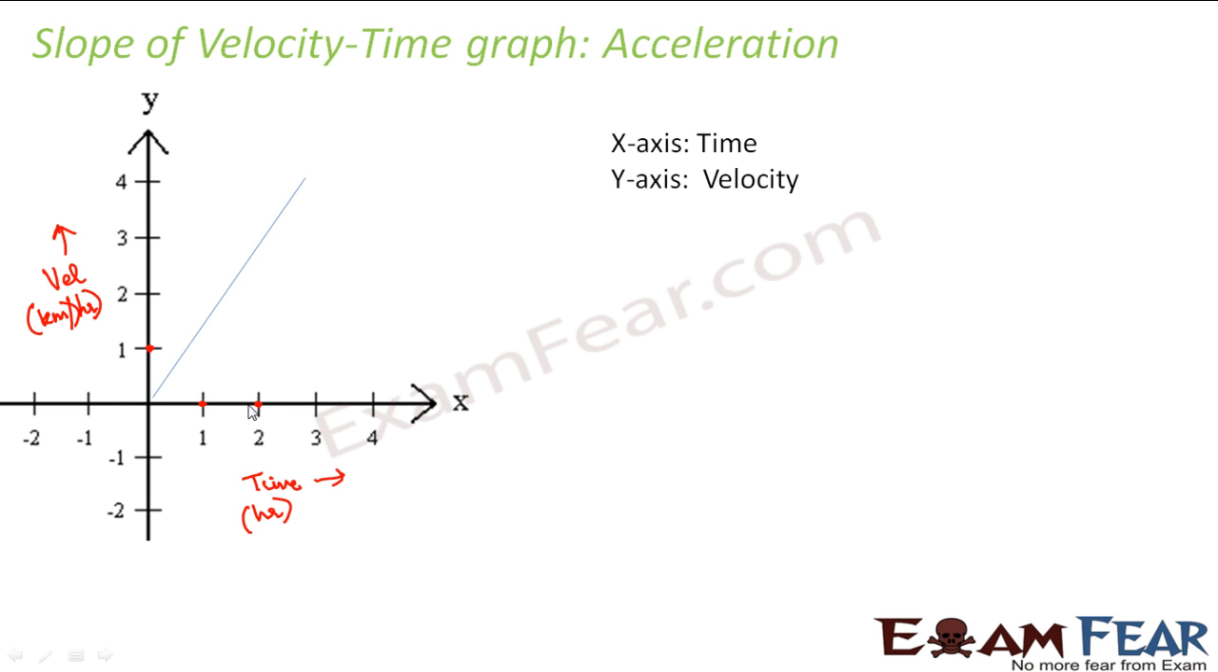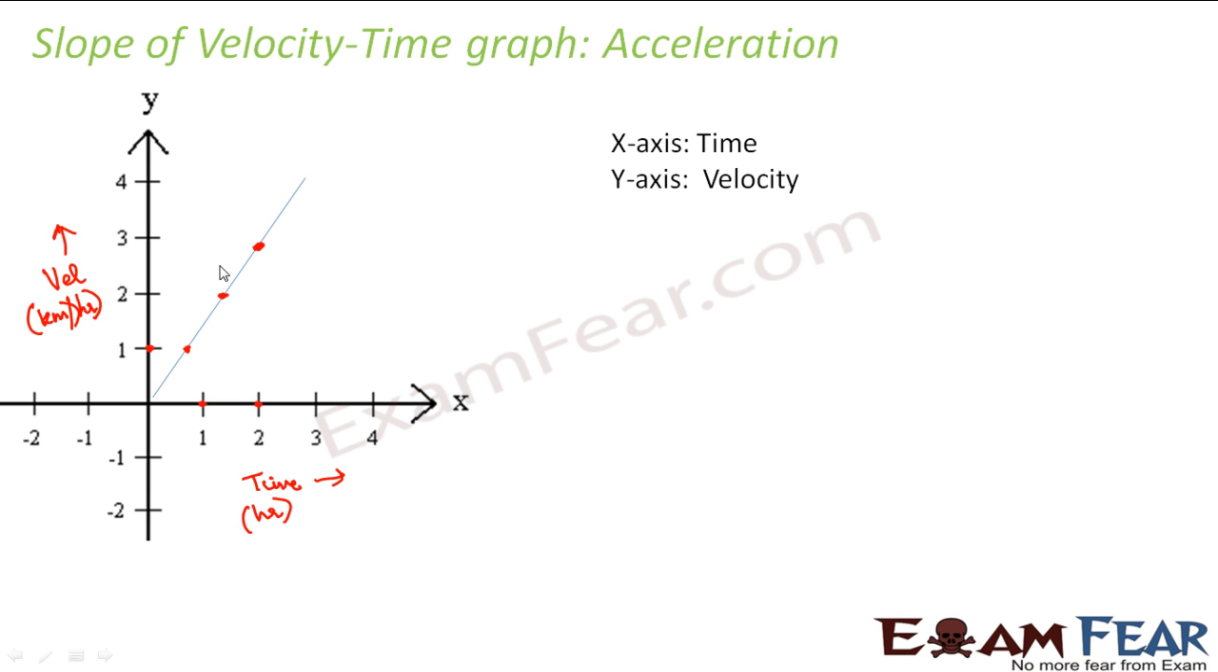Again, when your time is 2 hours, the velocity is 2 kilometers per hour, right? Again, when your time is 3 hours, the velocity is 3 kilometers per hour. That means in every 1 hour, the change in velocity is 1 kilometer per hour. That means for every equal interval of time, your velocity is also increasing equally. So that means velocity is uniformly increasing with time.